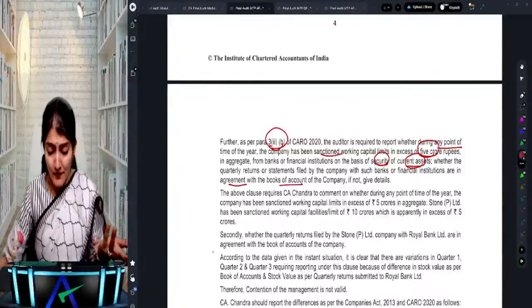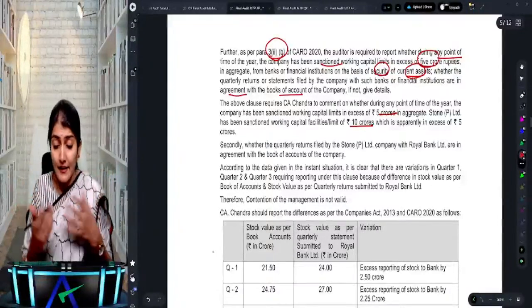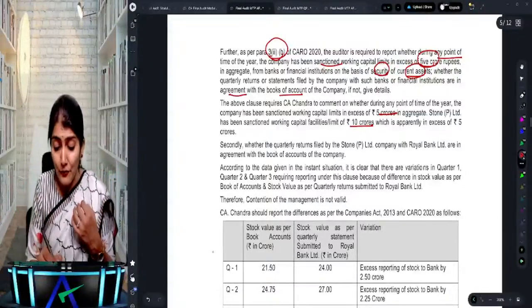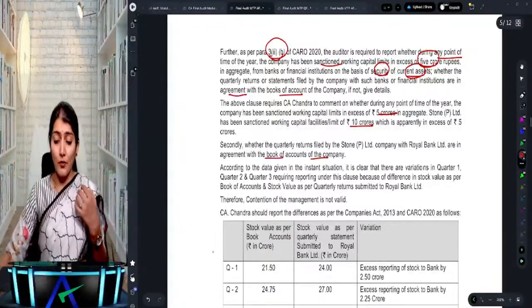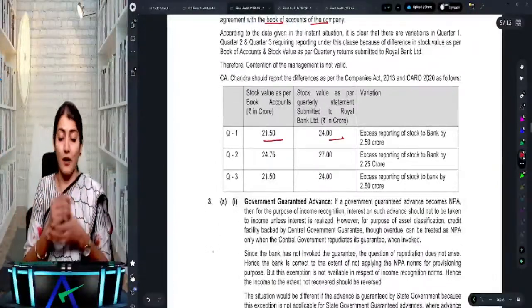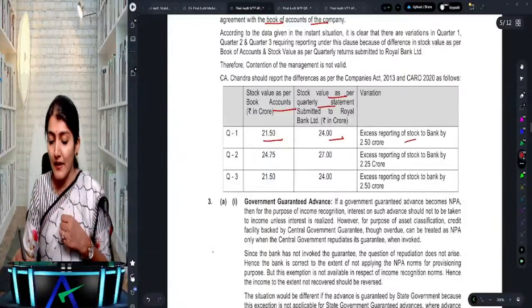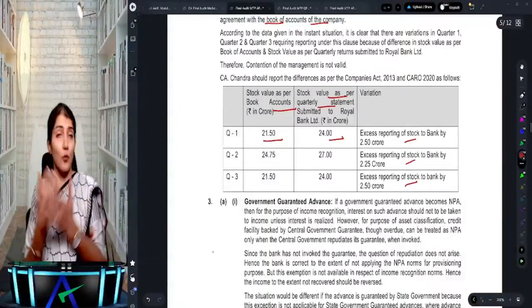So the above clause applies if the limit is in excess of 5 crore, and here it is 10 crore. Secondly, for the quarterly returns and statements, you have to comment whether they are in agreement with the books of account. Here what do we say? That they are not in agreement with the books of account. So stock value as per the books, stock value as per the quarterly statement, and the excess reporting being done in the 3 quarters.